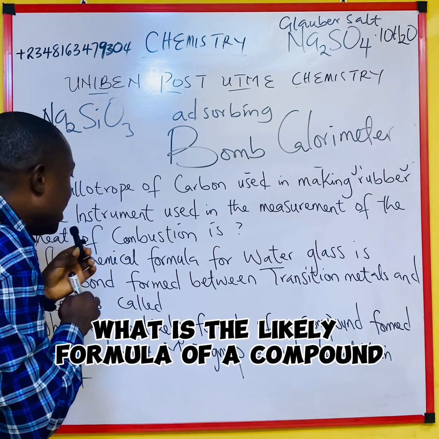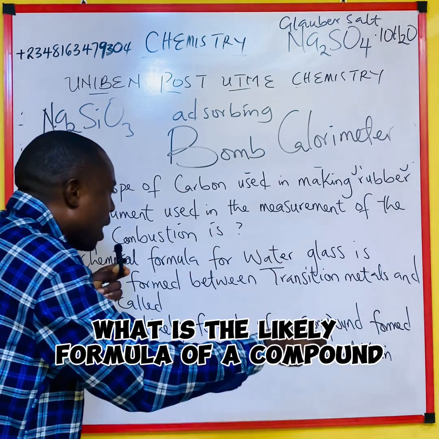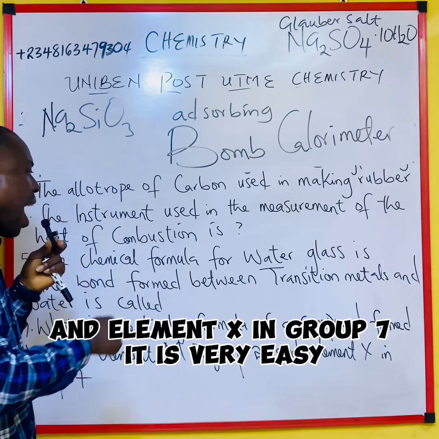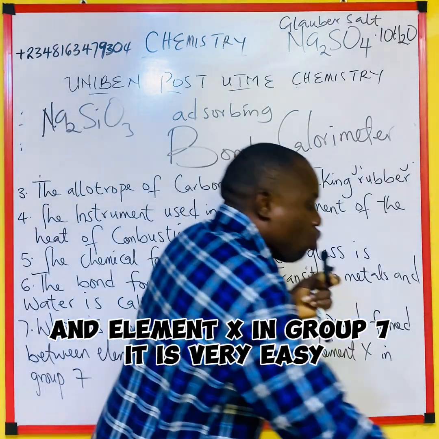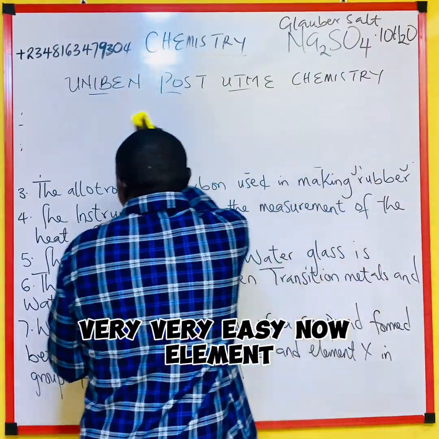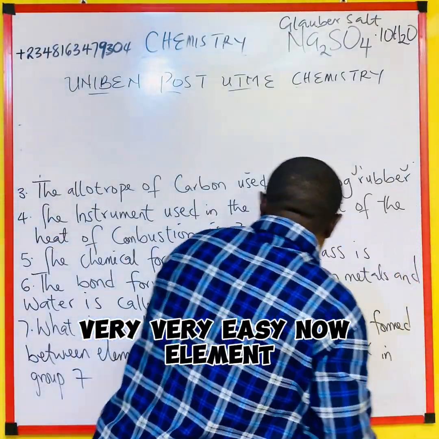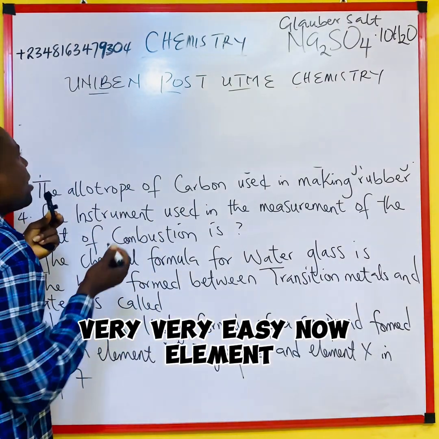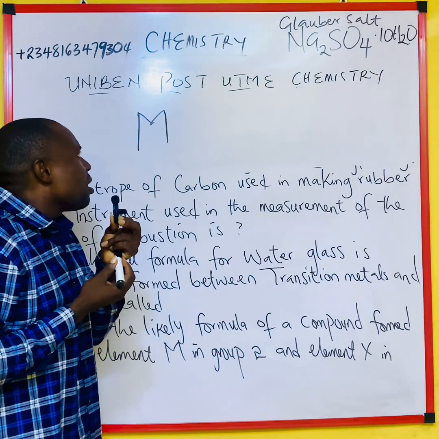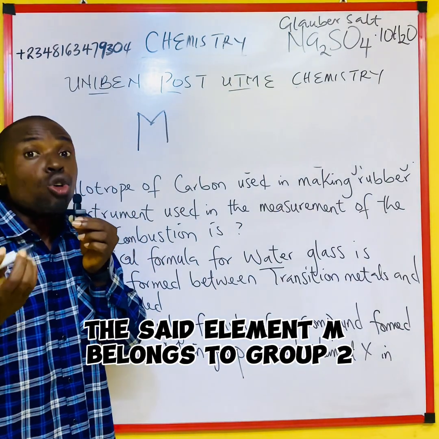What is the likely formula of a compound formed between element M in group 2 and element X in group 7? It is very, very easy. Now, element M belongs to group 2.